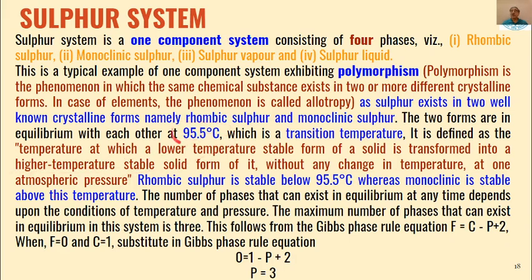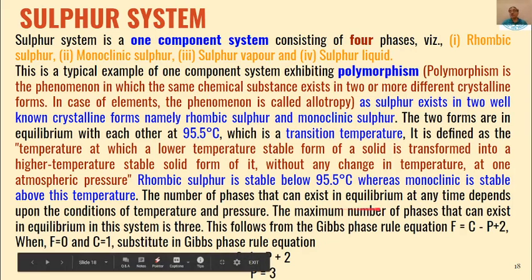So here the pressure will be constant, 1 atmospheric pressure, and rhombic sulfur is stable below this temperature, whereas monoclinic is stable above this temperature. So if we increase the temperature above this, then only the monoclinic form of sulfur will exist. If this is cooled below this temperature, then only rhombic sulfur will be present. Monoclinic sulfur will not be present.